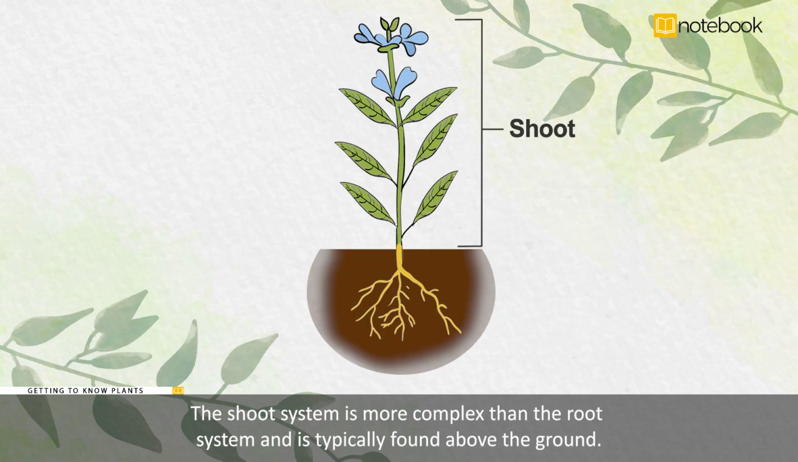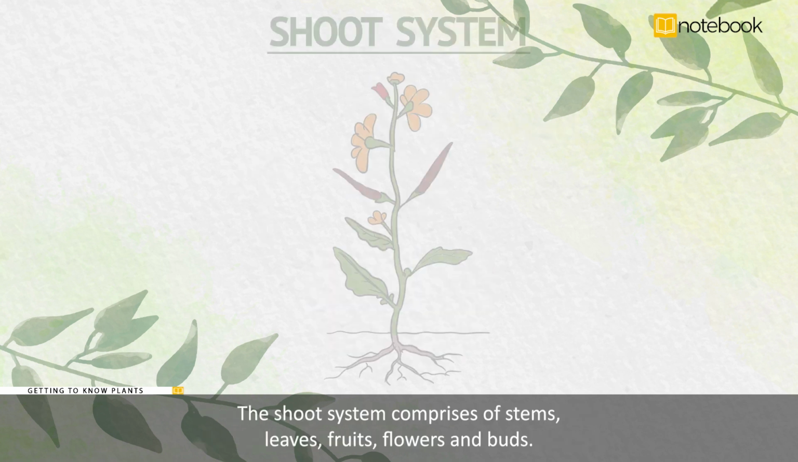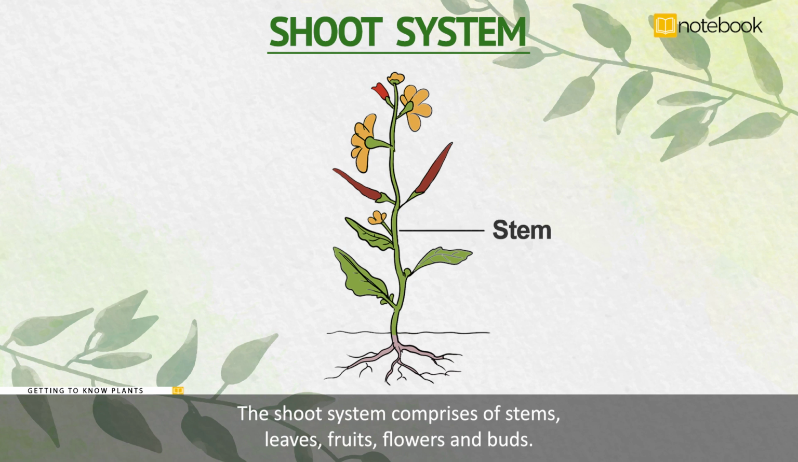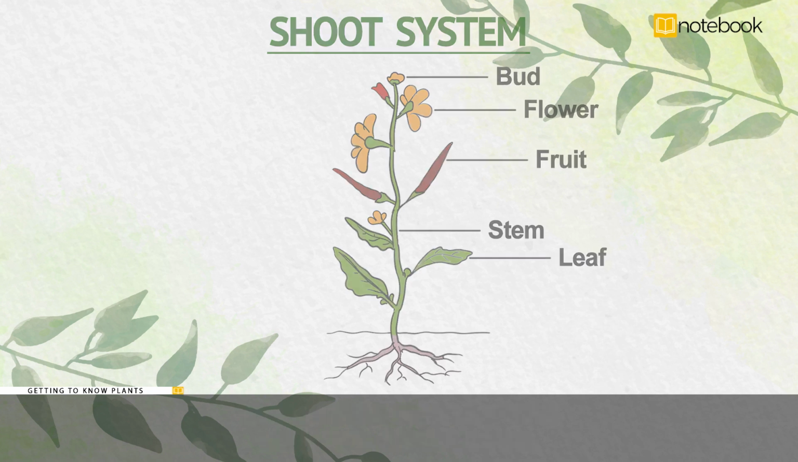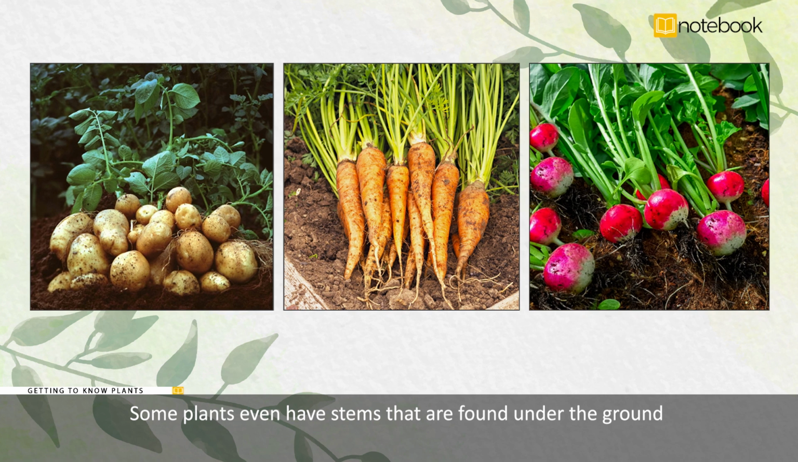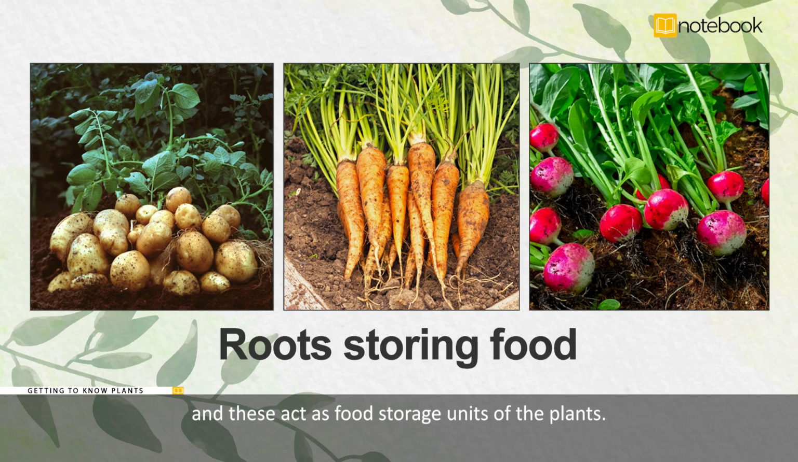The shoot system is more complex than the root system and is typically found above the ground. The shoot system comprises of stems, leaves, fruits, flowers, and buds. Some plants even have stems that are found under the ground, and these act as food storage units of the plants.